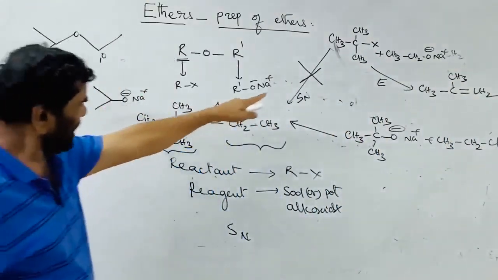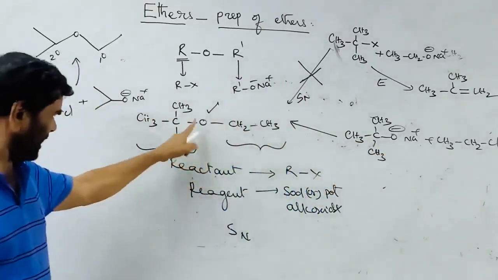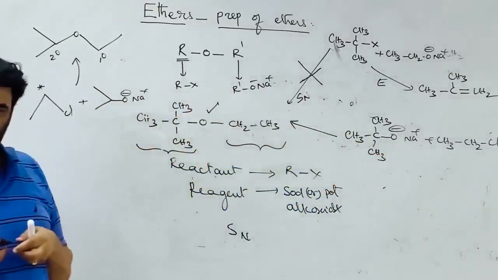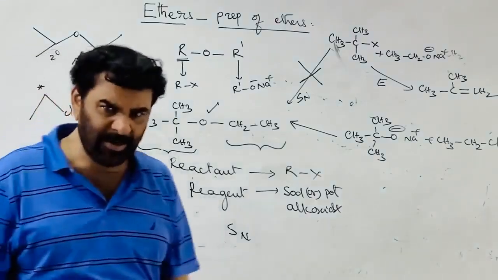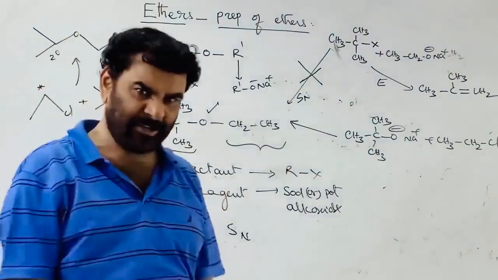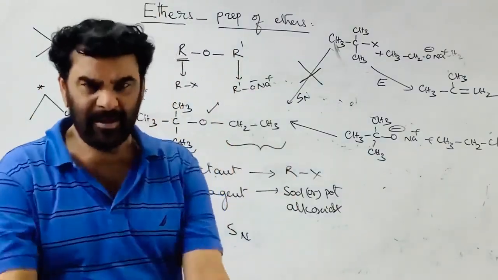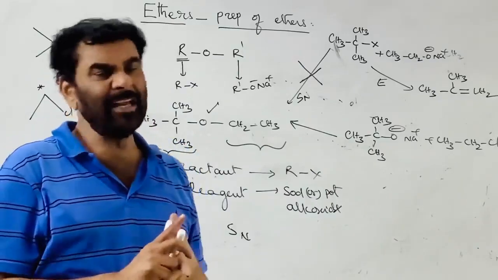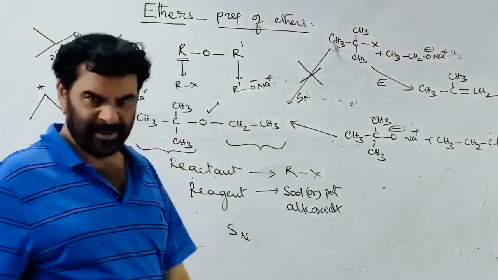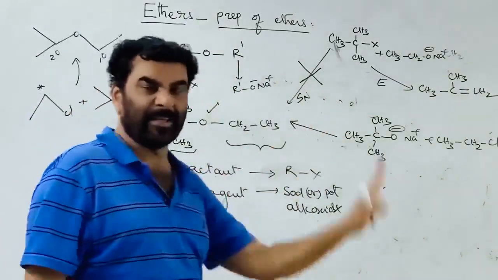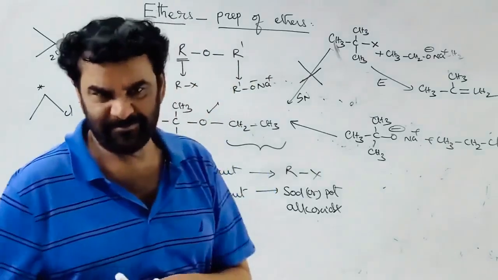See, this is the ether, right? One is the tertiary. To say the word tertiary ether, both need not be tertiary. In the ether, if one of the alkyl groups is tertiary, then you can call it tertiary. To prepare the tertiary ethers, the more convenient method is alkoxymercuration, demercuration.